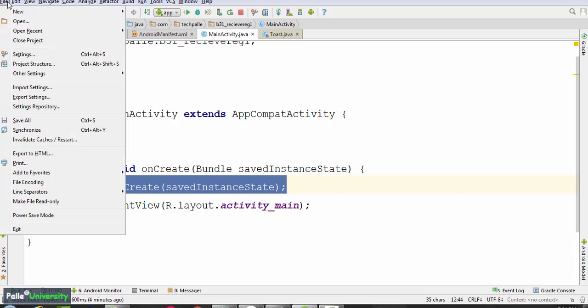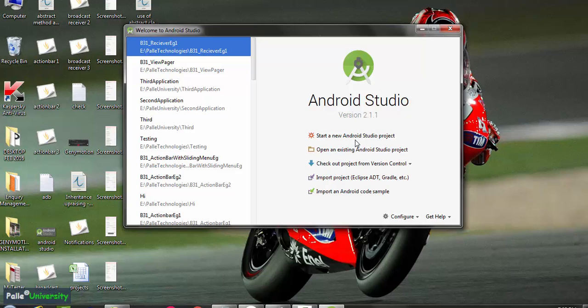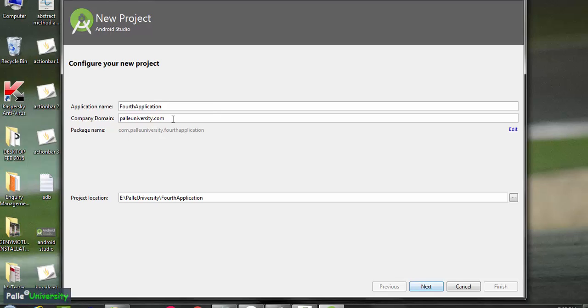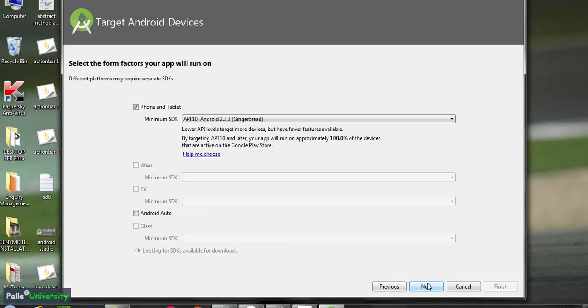Let me close this project. I will create a new Studio project. Let me name my application as fourth application. I have given my company website name as palleuniversity.com and I want to store this application in the E drive, Palle University folder. Now let me click finish. Now let me click next.